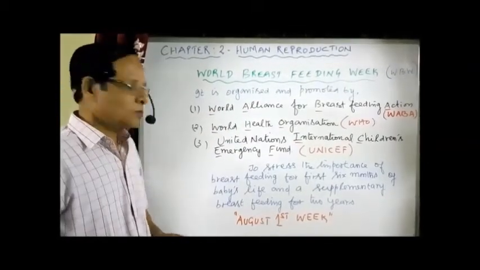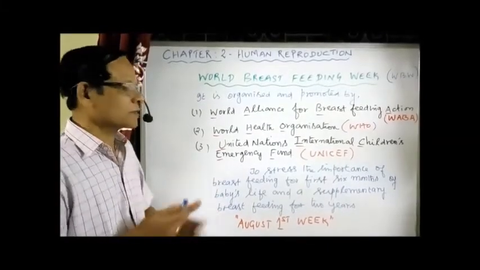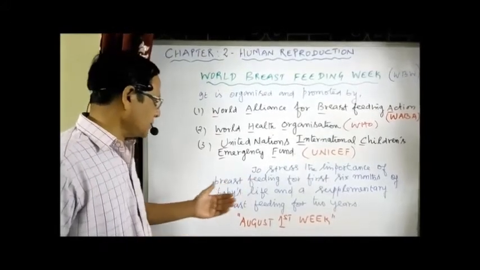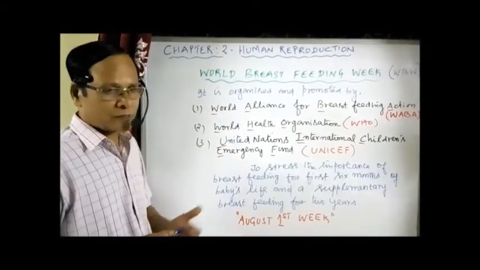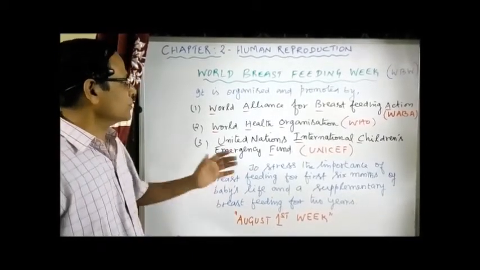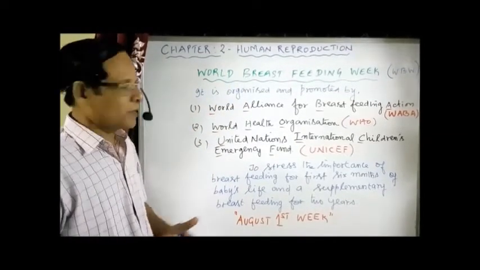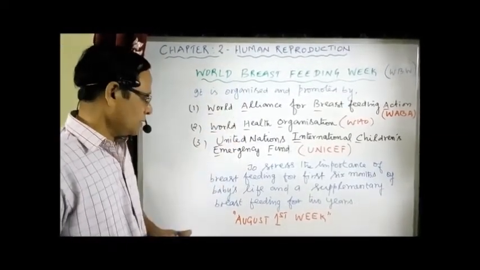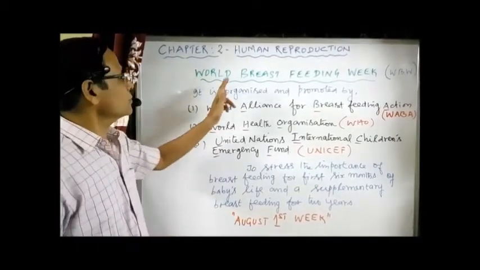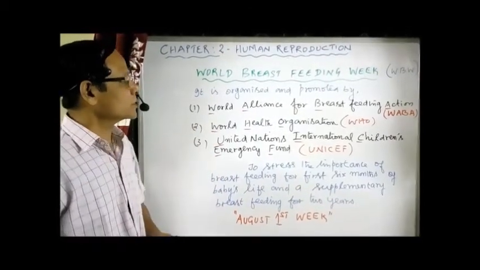What for? To stress the importance of breastfeeding for the first 6 months of the baby's life, and subsequently supplementary breastfeeding for 2 years. A supplementary breastfeeding, not a main one, for 2 years. That is the main aim of World Breastfeeding Week, organized by these organizations. Every year the first week of August is observed as World Breastfeeding Week. That's a few words about World Breastfeeding Week.